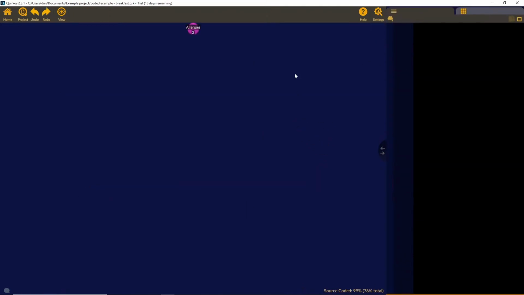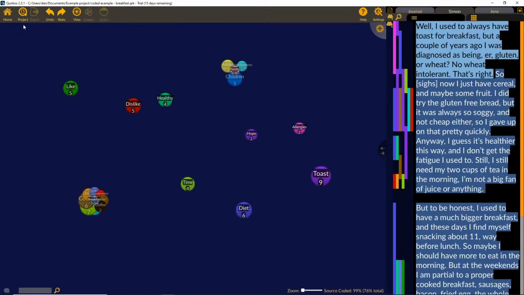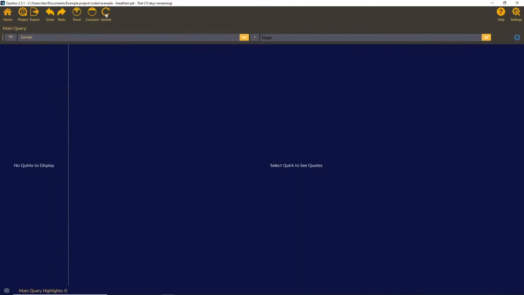And now if we double click on the allergies bubble, we've got extracts here from our journal together with the source of text where we're actually talking about that issue or this particular theme. So that's a way that we can create and code to particular themes or codes that we have across not only our sources of data, but also our own reflexive journal, our own research diary. And using the query function in Quirkos, that's how we would restrict our results to one particular type of source.